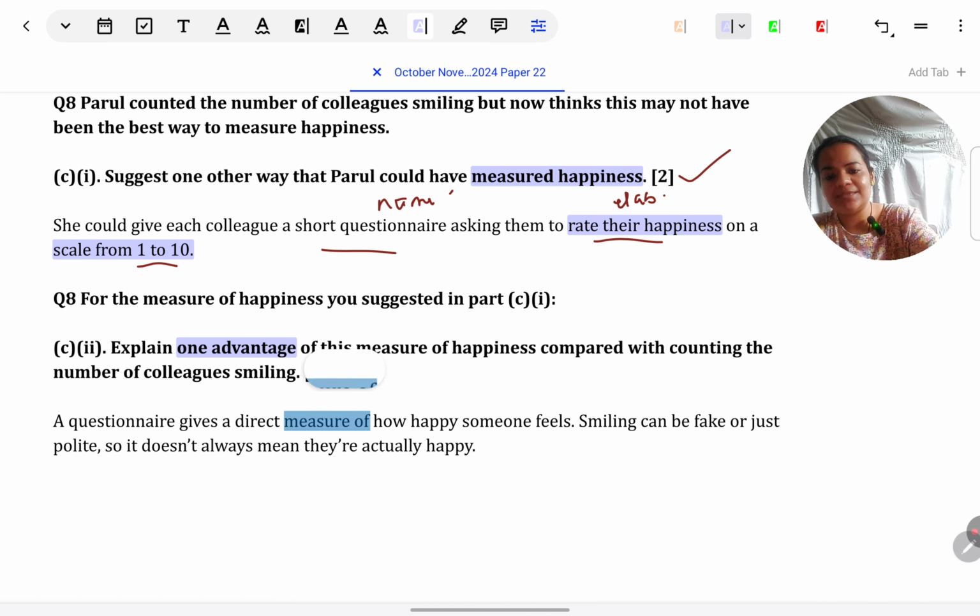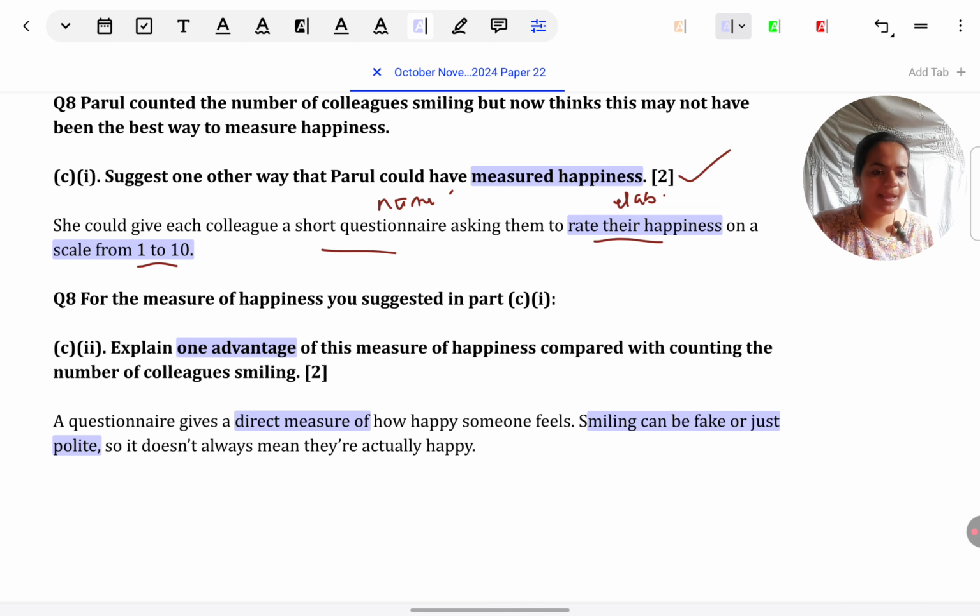So a questionnaire gives a direct measure of how happy someone feels. This is first, just identifying the strength it has over counting. Then the example: smiling can be fake or polite. So as an observer, if I'm looking at someone smiling, I'm thinking they're happy, so they're doing it, but actually they're just being polite. They're not feeling happy. That misconception or that bias will not come if I ask them to tell me directly whether they are feeling happy or not, which can come if I wrongly infer that they are smiling because they are happy.